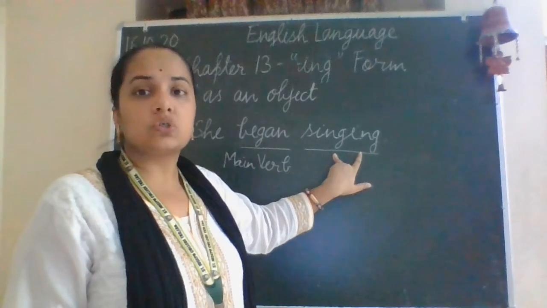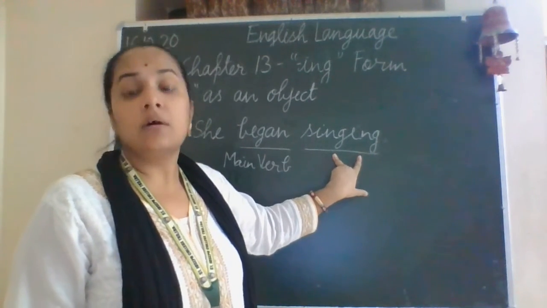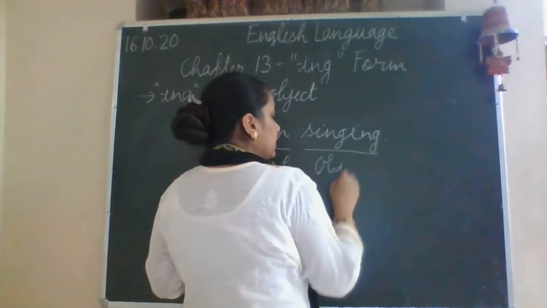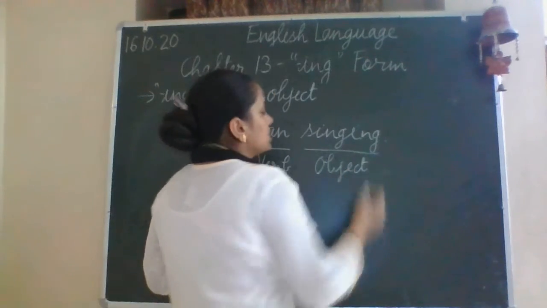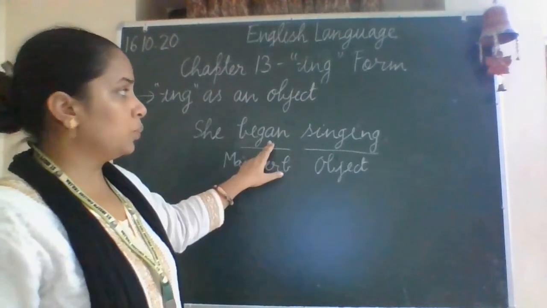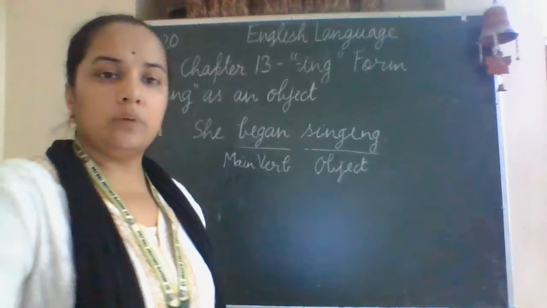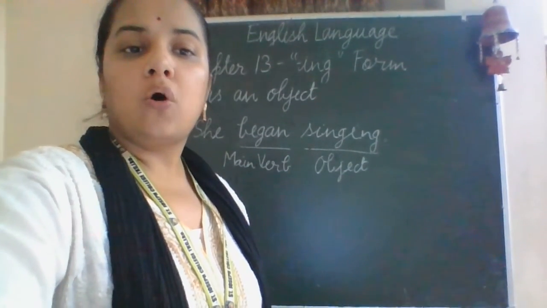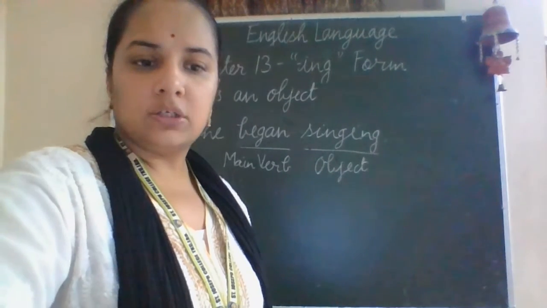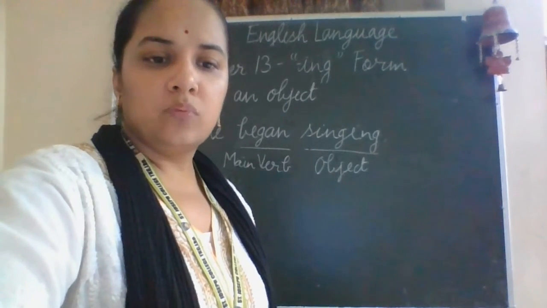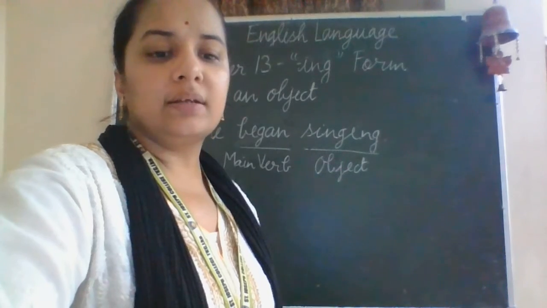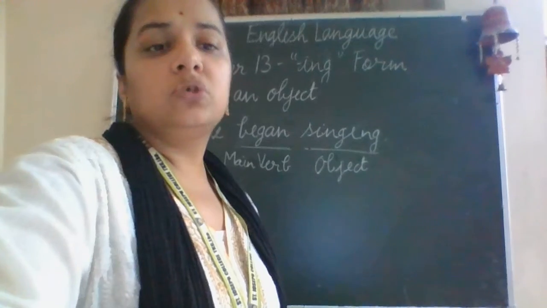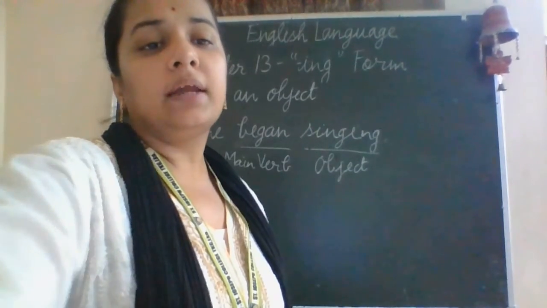But here it is not used as the verb of the sentence; it is used as the object of the sentence: subject, verb, and object. Now let's take one more example to understand how the ing form of the verb is used as an object.